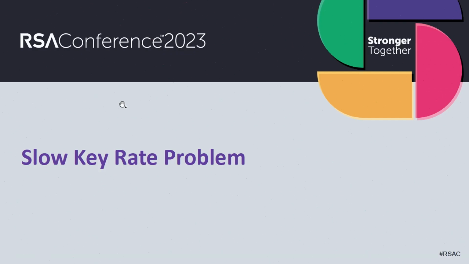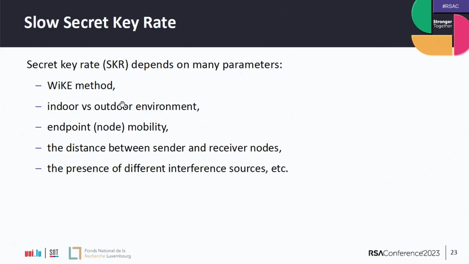Okay, and so I mentioned already, we need a good source of randomness for this to work. And one problem is that sometimes in some environments, this is not fulfilled. Depending on the WIKE method that we use, depending on whether the communication happens indoor or outdoor, is it line of sight communication, whether the nodes are moving, or what is the distance between the sender and receiver, we can have different key rates.